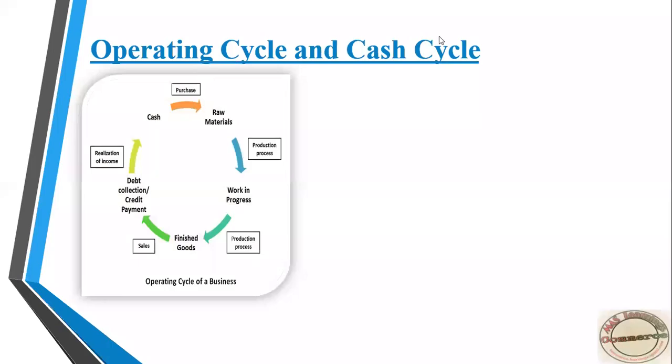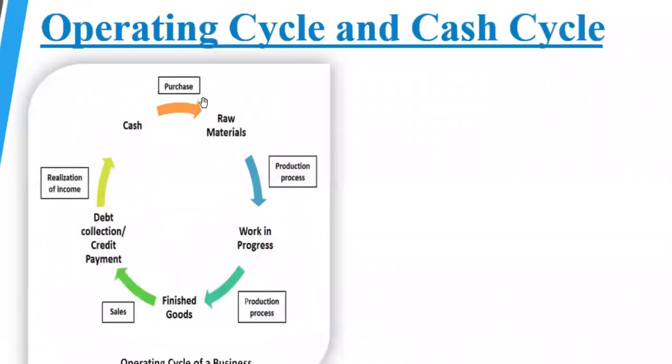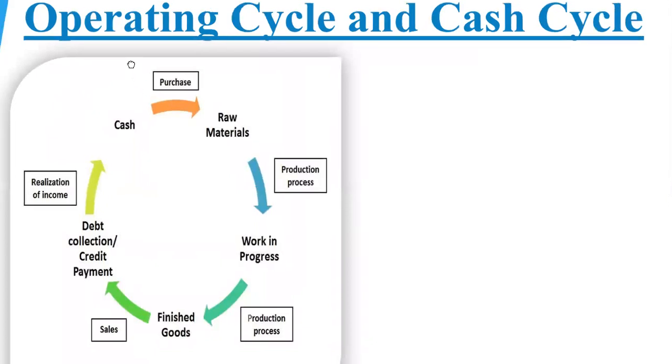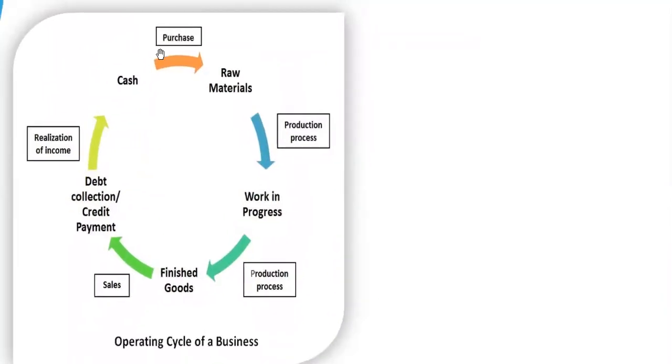Okay, today's topic will be the operating cycle and cash cycle. If you are observing the screen, we have an image here, the operating cycle image. That is, purchase first. Every business has to purchase the raw material first. Then once they purchase raw material, it has to be brought to the factory, where it goes through the production process and is converted into work in progress, then again the production process, then finished goods.